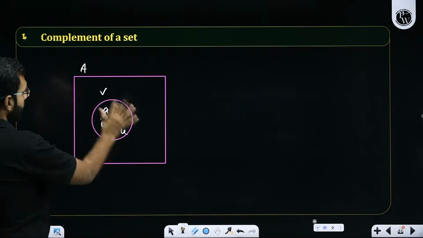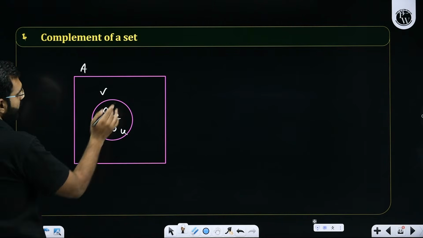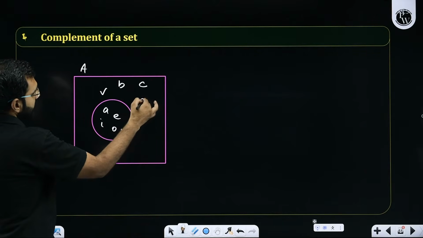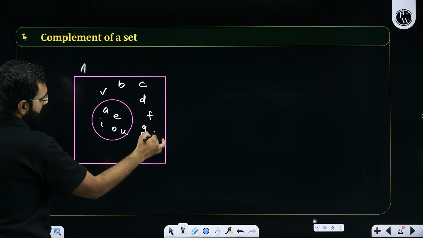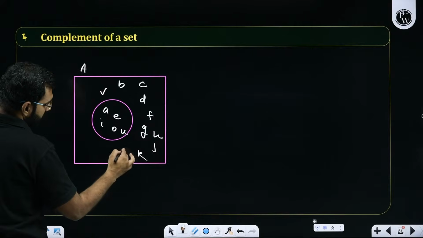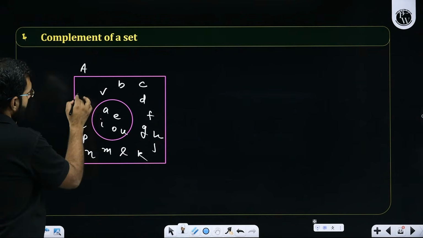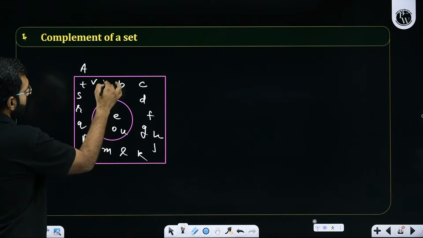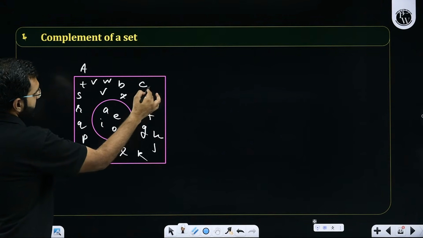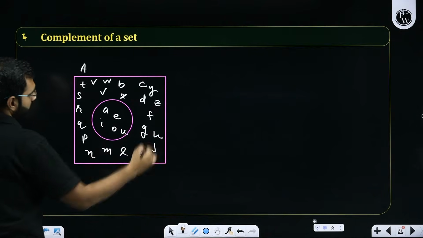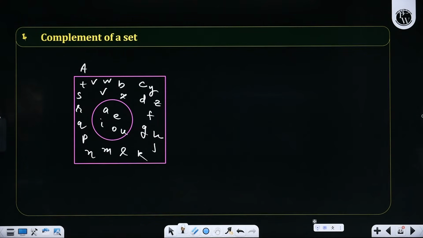So outside of this vowel and inside this alphabet, I'll see B, C, D, F, G, H, J, K, L, M, N, P, Q, R, S, T, V, W, X, Y, Z. I hope I did not write anything additionally or mistakenly.